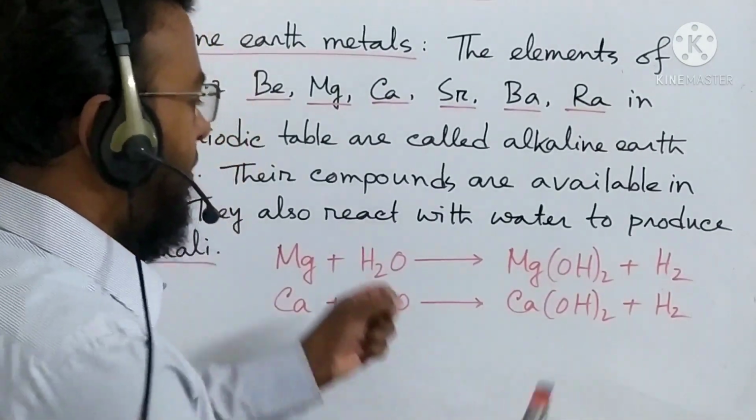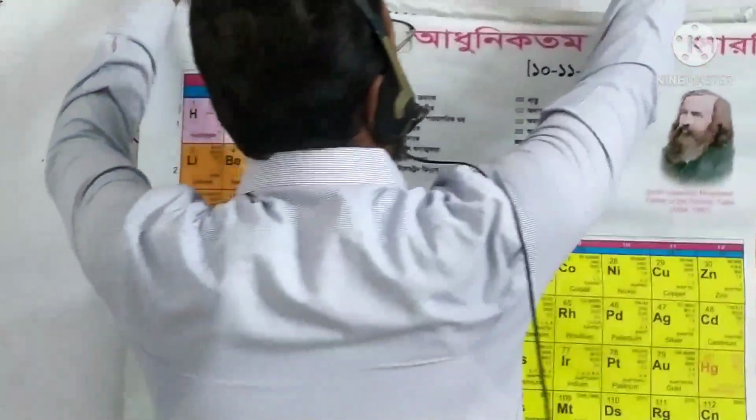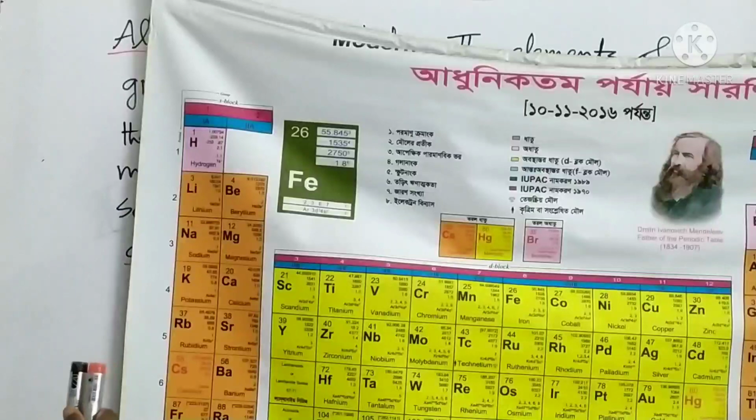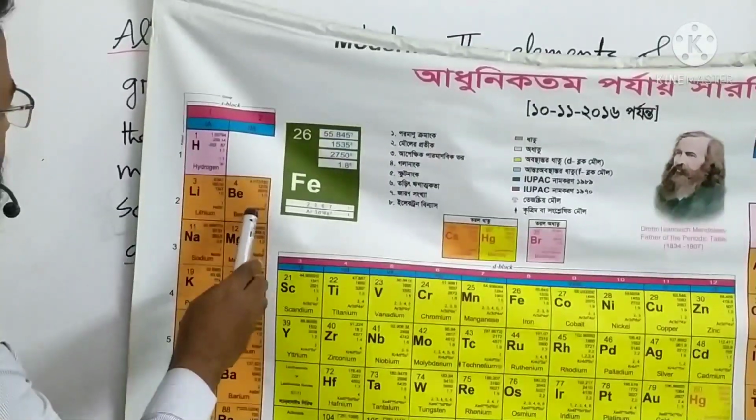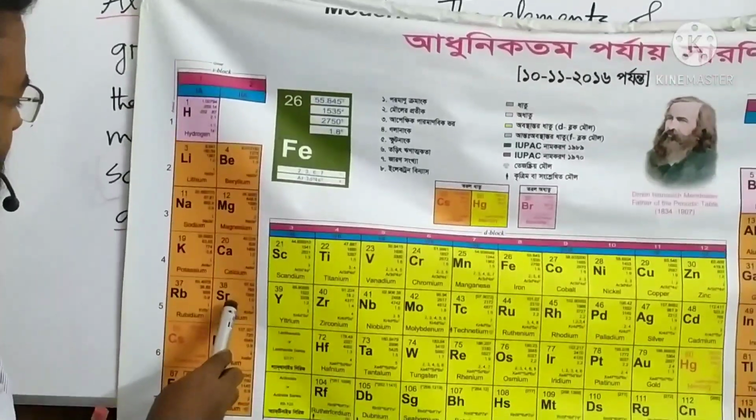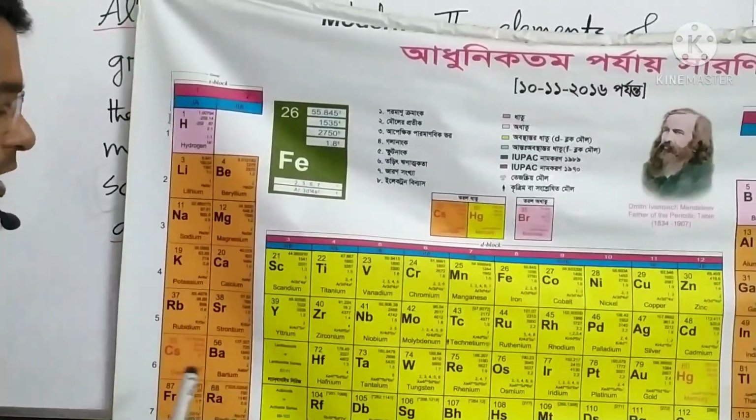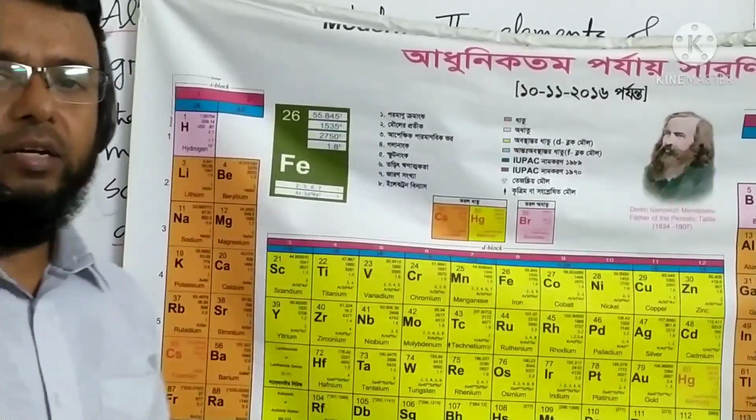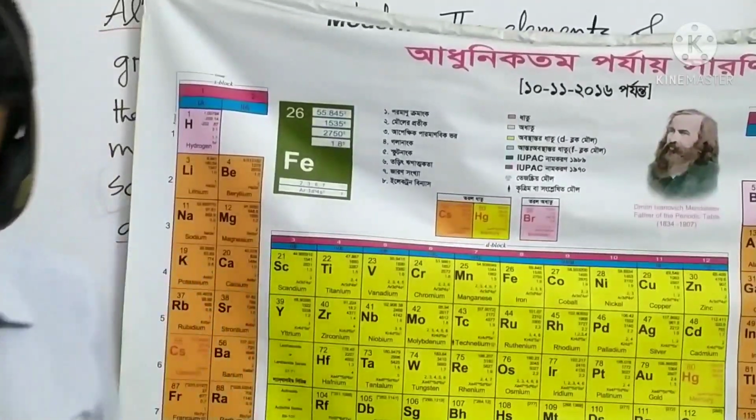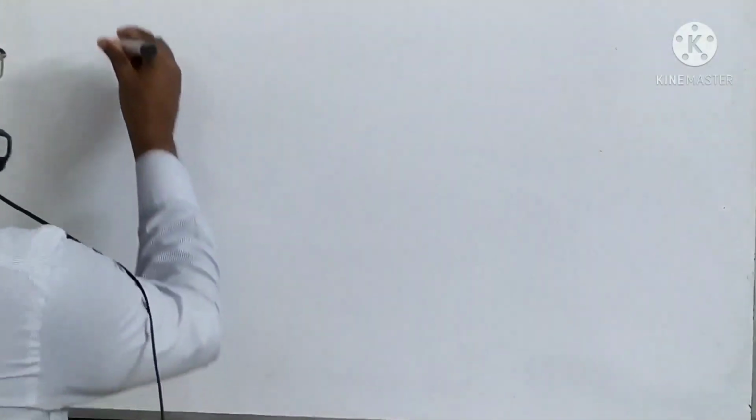Now in the periodic table, everybody see that these are the 6 elements of group 2. This is beryllium, magnesium, calcium, strontium, barium and radium. These are called alkaline earth metals. Okay, everybody write it. Okay, dear students, I think you have written alkaline earth metal. Now transition element.